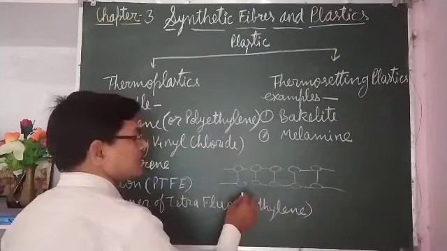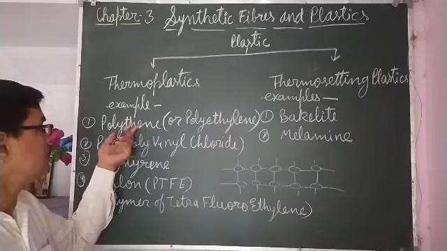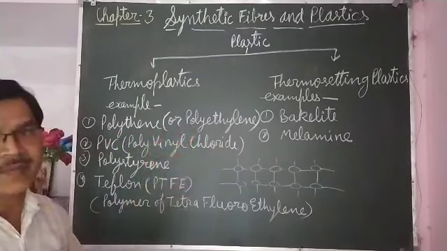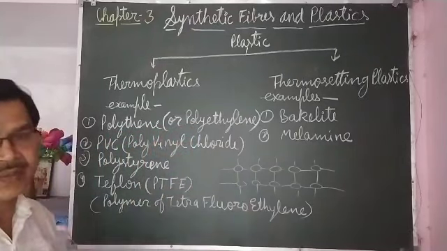If we talk about examples, thermoplastics examples are polythene or polyethylene. You are very familiar with the polythene bags, polythene sheet. They are made up of polythene or polyethylene. It is flexible, it can be given any shape as it is thermoplastic.